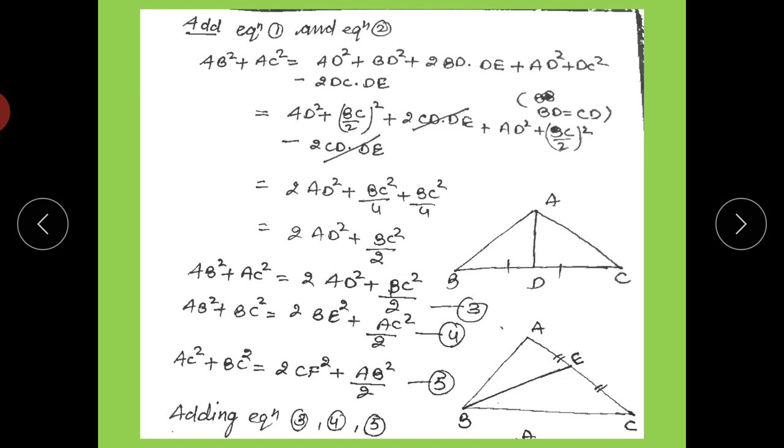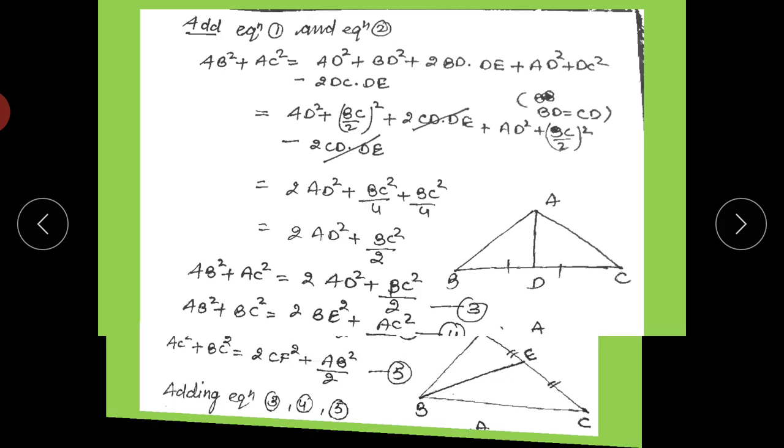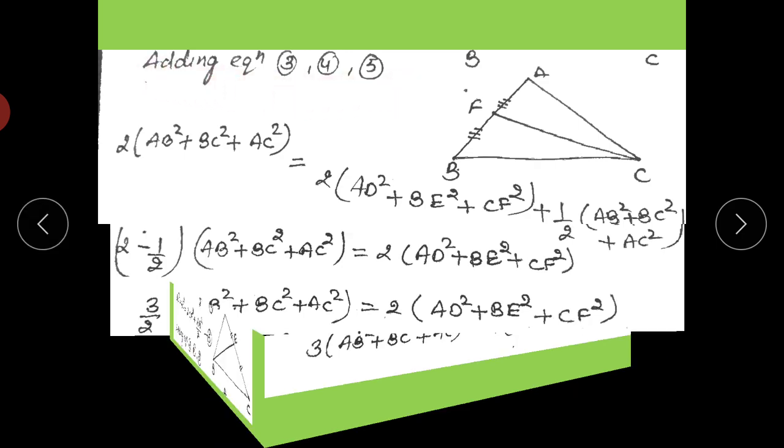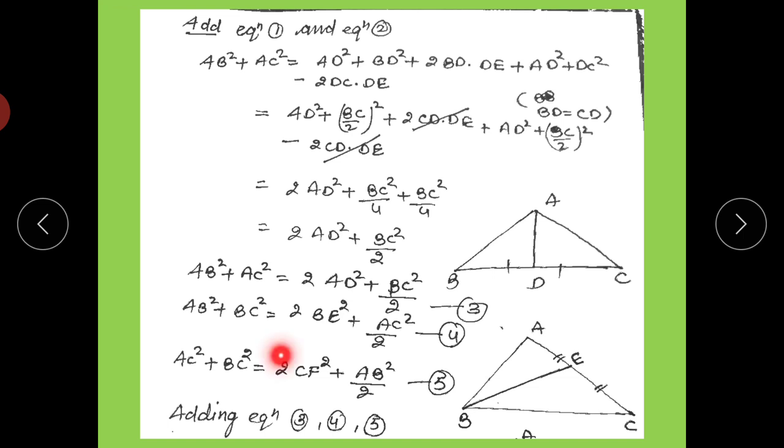Now adding equation number 3, 4 and 5. That figure is for equation number 5: AC square plus BC square is equal to 2 times CF square plus AB square upon 2. So we are adding equation number 3, 4 and 5. The left hand side is AB square plus AC square plus AB square plus BC square plus AC square plus BC square.